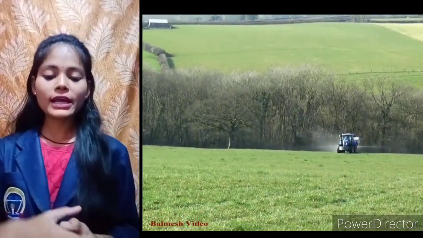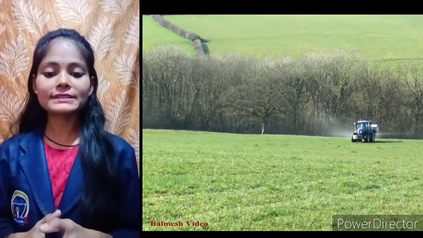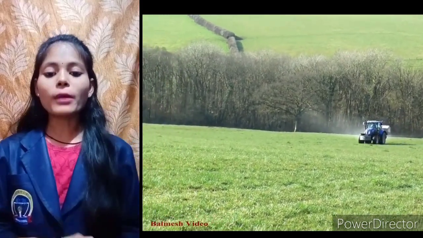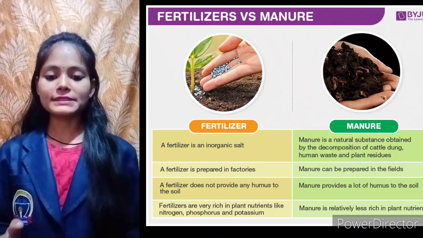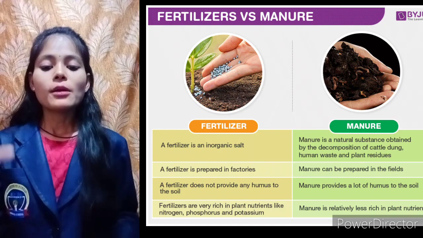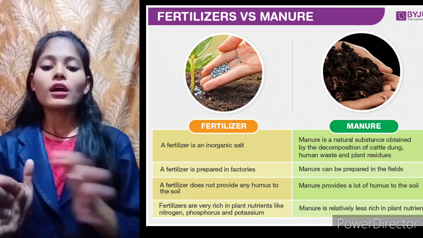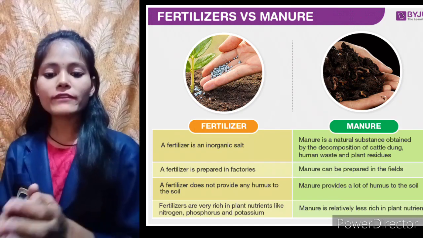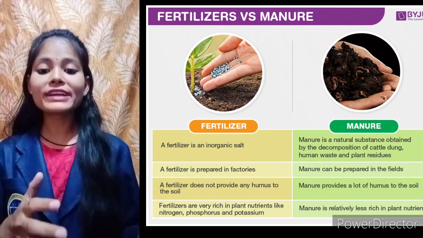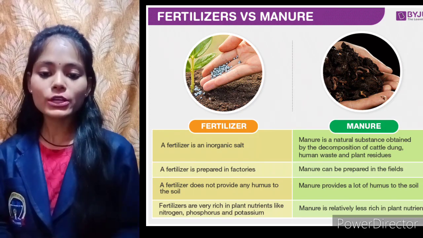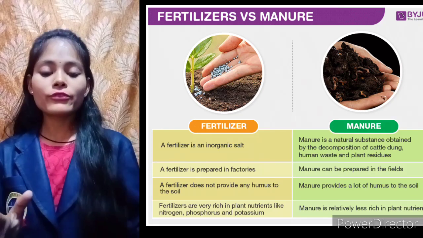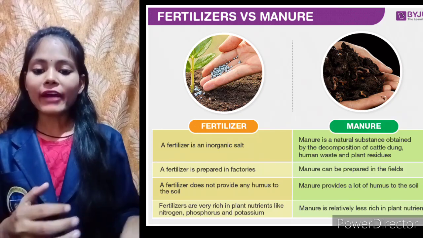Now here again, as I told you, manure and fertilizers. So now let us talk about what manure is and what fertilizers are. If we compare manure and fertilizers, then we will see that manure is basically organic, which can be made of dead and decaying leaves, vegetable peels which we produce at home, drying leaves, drying wood.